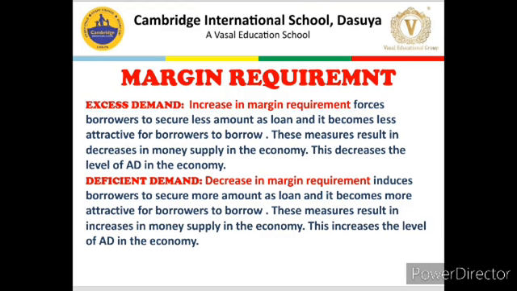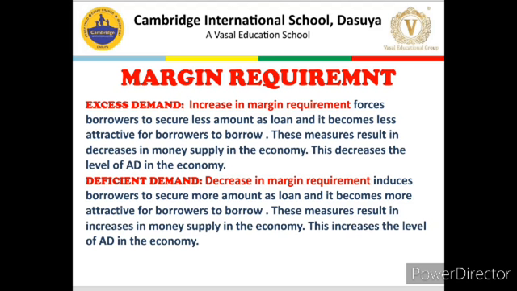So to safeguard themselves, to make their position financially sound, there is always a margin requirement. If there is a situation of excess demand, then the RBI will increase the margin requirement, which will result in less cash in the hand of the borrower. Less cash will result in less demand, and the situation of AD will improve. Vice versa, if there is a situation of deficient demand, then the RBI will decrease the margin requirement. The borrower will have more money against their security, more money will result in more demand, and AD will increase, and the situation of deficient demand will improve.